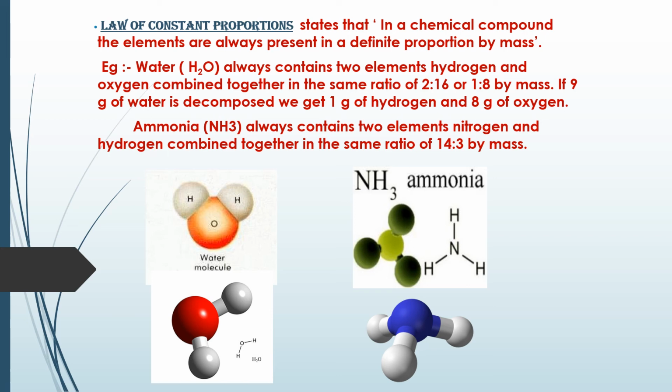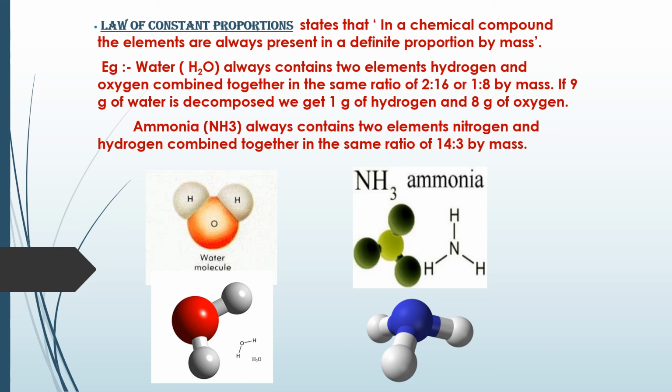So we'll go on to the next example, ammonia, NH3. What is the ratio by mass for ammonia? Nitrogen is 14 AMU and hydrogen is 3, 1 into 3. So always the ratio of nitrogen to hydrogen in ammonia is 14 to 3 by mass. So this proportion remains a constant throughout the world.